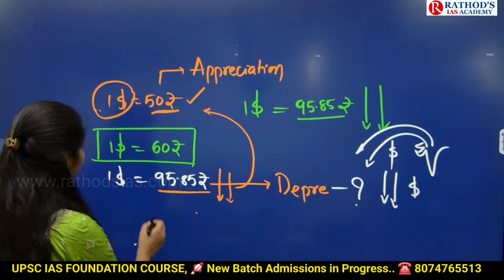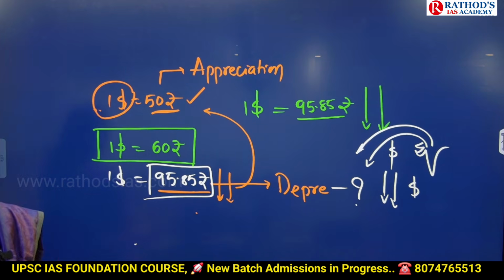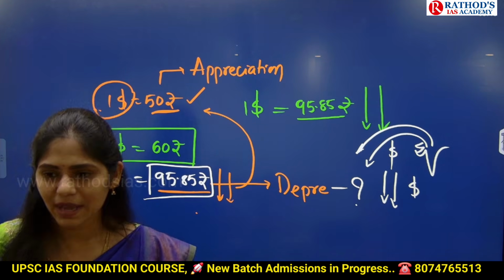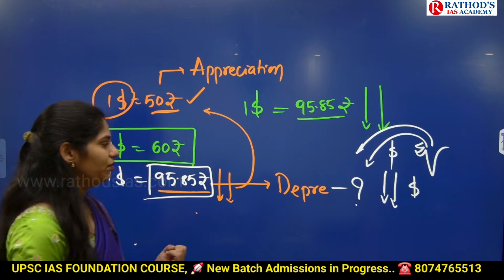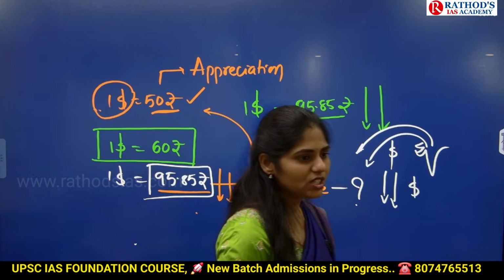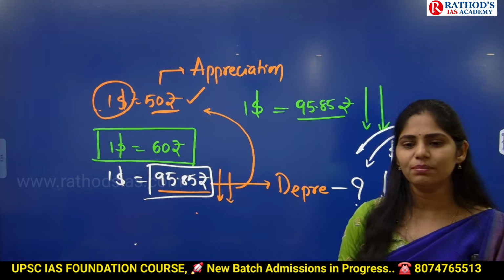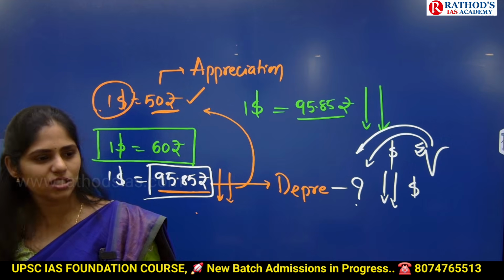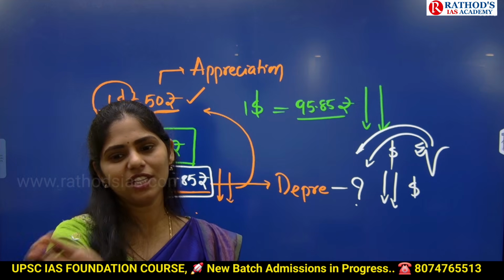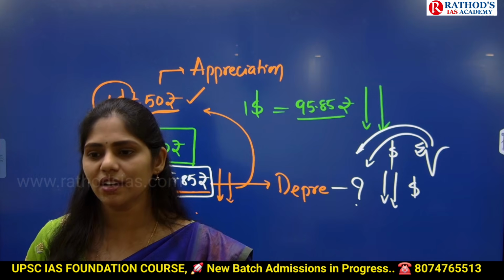Because of that, what is happening here? The value of the Indian rupee is reducing drastically. That is one important cause of depreciation. So the first important reason for depreciation is that we are buying costly imports, which are nothing but oil and gold. The second reason, on the other side, is that FDI is going outside. That is the second important reason.